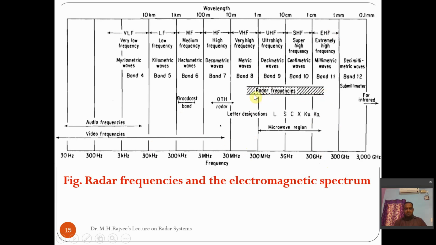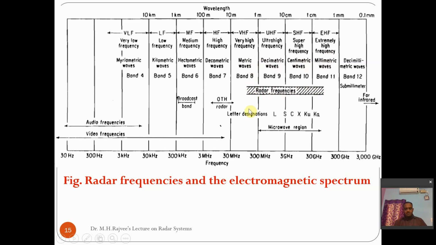These radar frequencies lie in VHF, extending from VHF to UHF, SHF, and EHF, extremely high frequency band. This band is also called centimeter waves. This is millimeter waves, this is centimeter waves, this is decimeter waves, and this is metric waves. So this is the wide band of frequencies that can be used for radar applications.